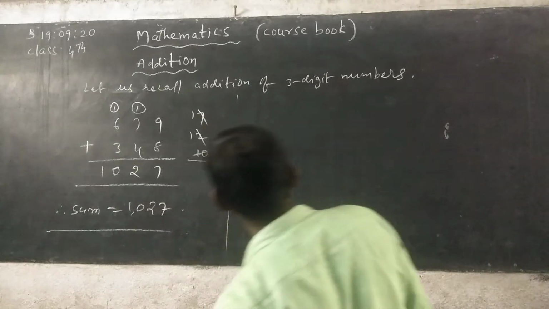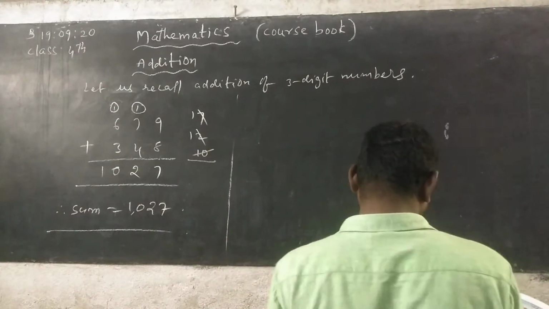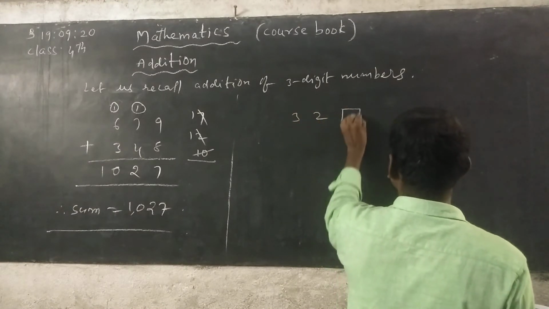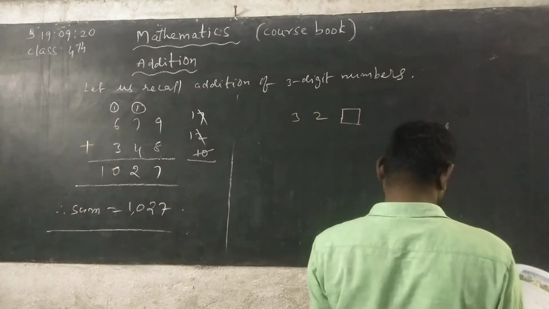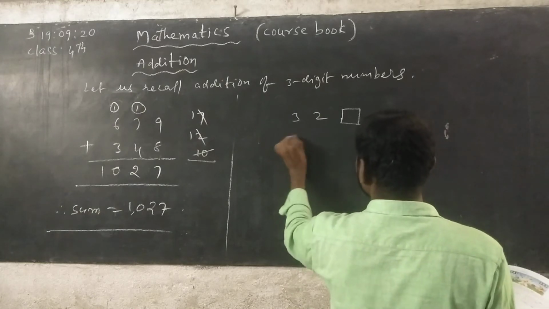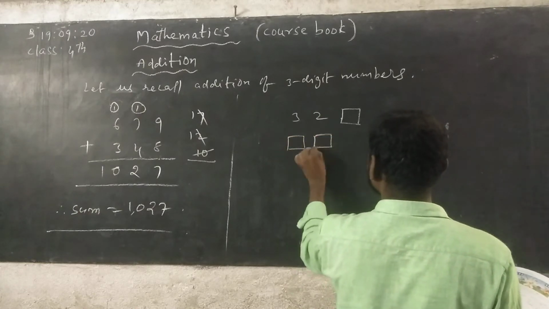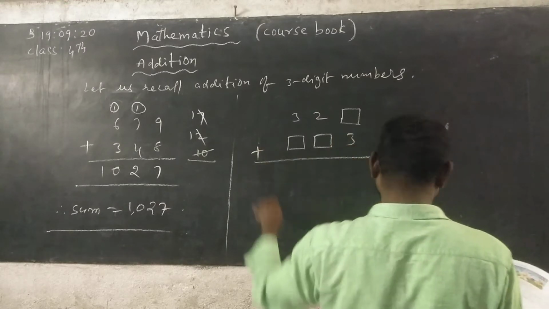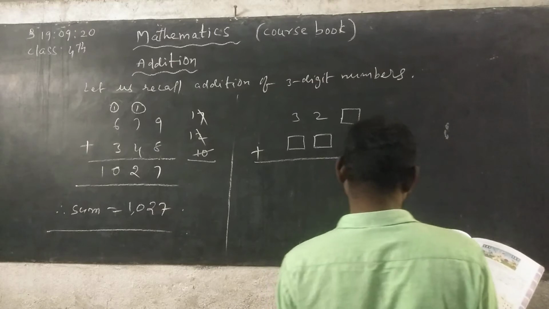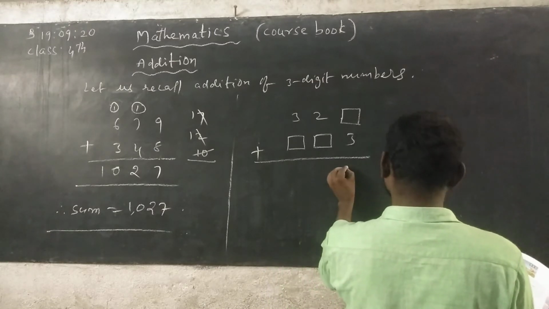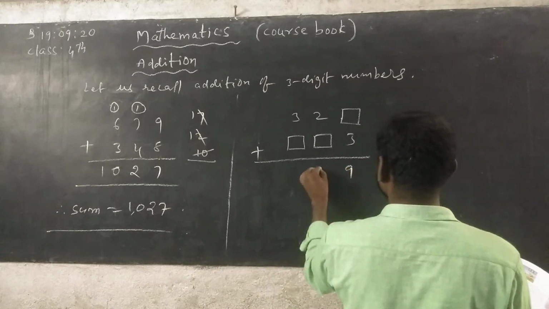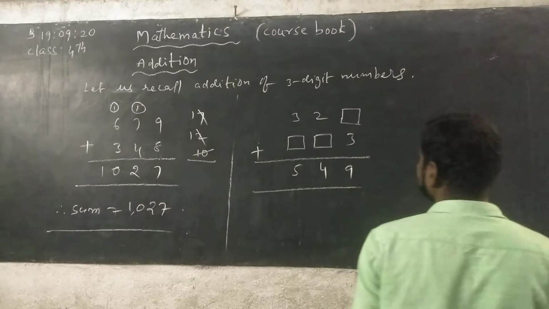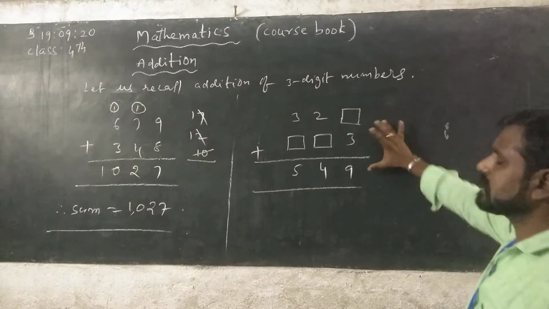Now see here, this is very important. Think properly. The addition is given with missing digits. The sum is given: under ones place 9, under tens place 4, under hundreds place 5. See, you can fill up the missing digits in the addition.